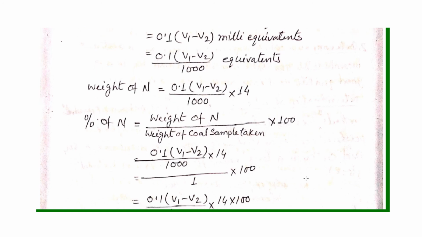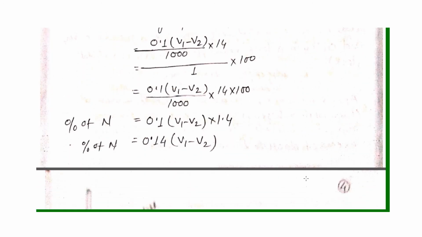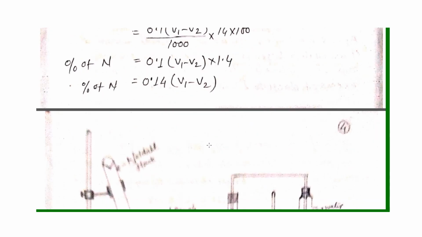So it will give the percentage of nitrogen as 0.14 into (V1 minus V2). Putting the values of V1 and V2 in this formula, we can easily calculate the percentage of nitrogen present in the coal sample. Hoping that you understood the topic very well and will be able to answer the question. Thank you.